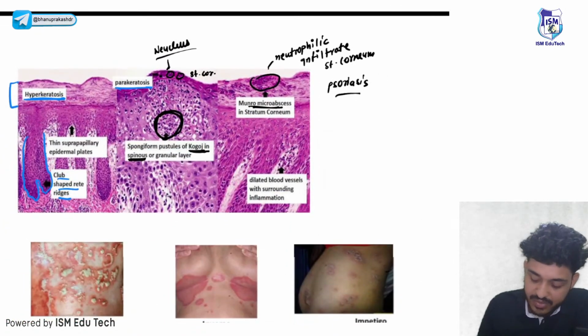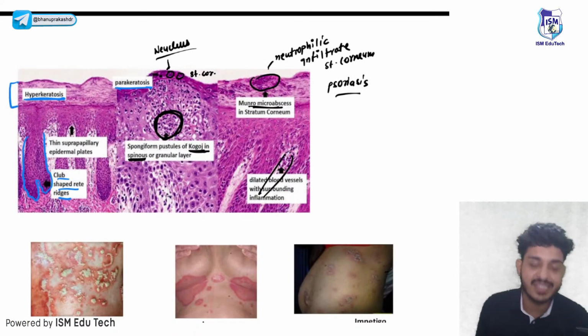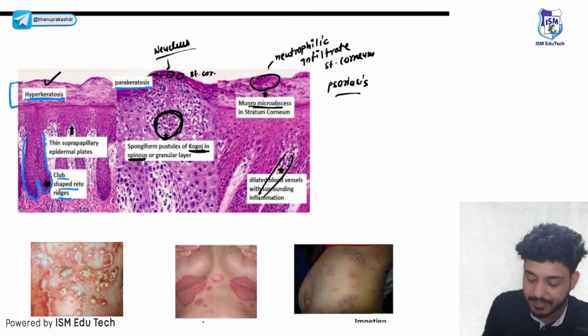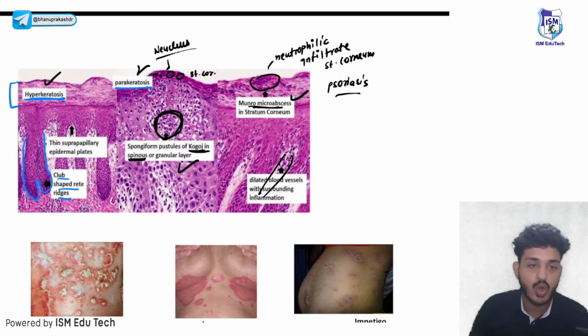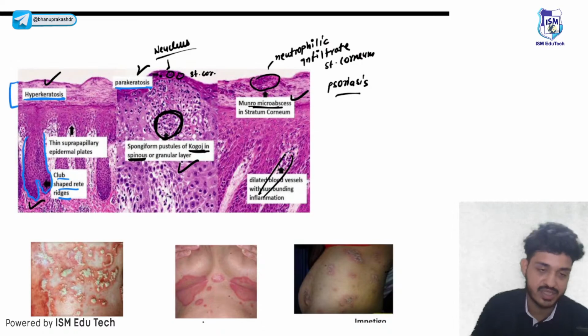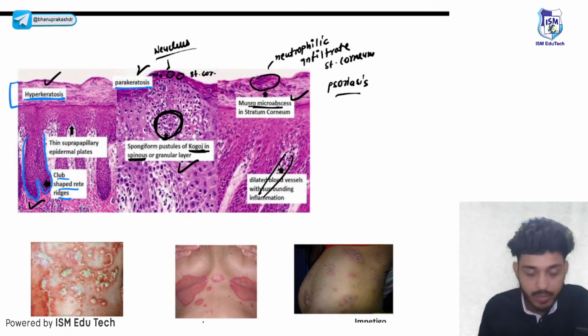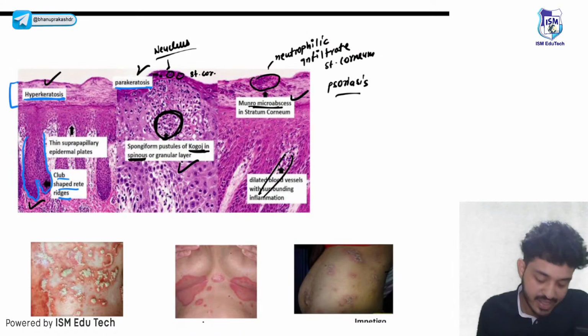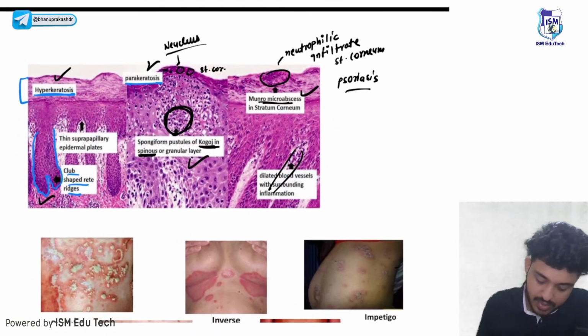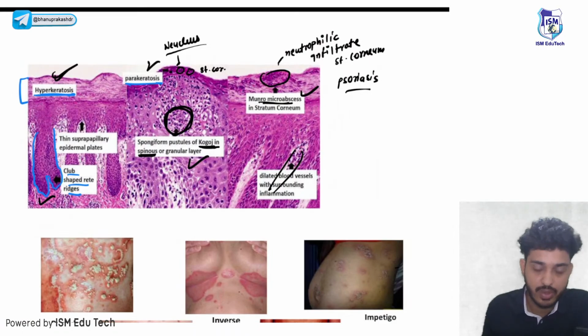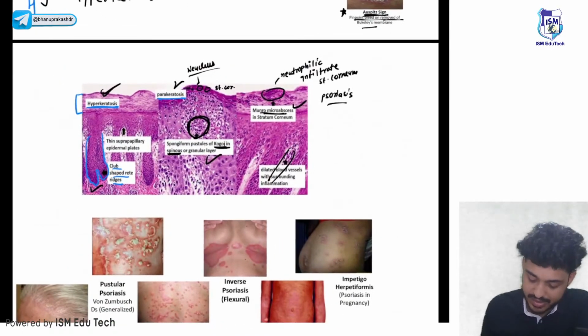And dilated blood vessels are also there. So remember, guys, these are very important: hyperkeratosis, parakeratosis, Munro microabscess, Kogoj pustule and club shaped rete ridges. These are the characteristic features of psoriasis. If a histopathology image of psoriasis comes, I hope you can easily identify it. So these are the features that you should look for. So this is your psoriasis.